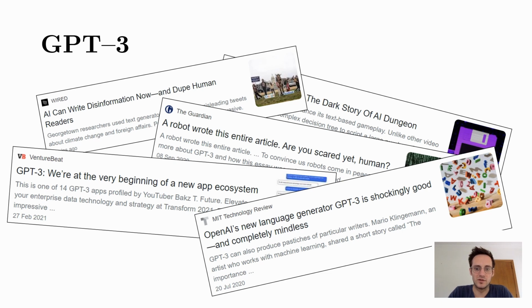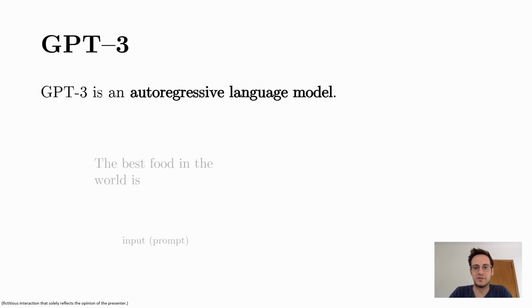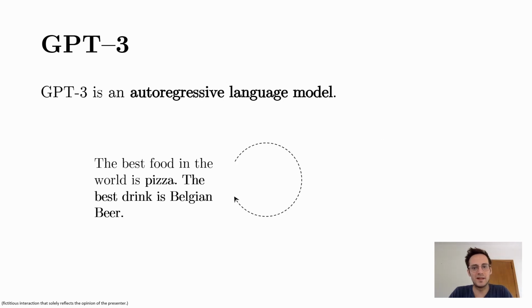Let's try another one of those technologies that's ready to take over the world, GPT-3. GPT-3 is what we call an autoregressive language model. This means that given a piece of text, it returns a distribution over the most likely token to follow this piece of text. We can then add one of the most likely continuations to this input and repeat the process. By repeatedly predicting continuations and adding them to the input, the language model is effectively able to generate text.